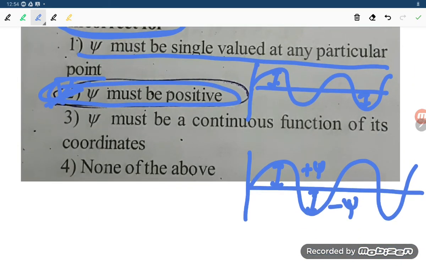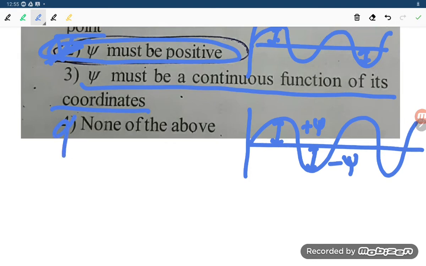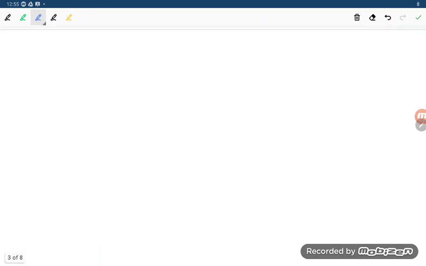Let us read out option number 3. Psi must be a continuous function of its coordinates. Yes, correct. This is a continuous function. None of the above, that is not. So our required answer is option number 2. Okay student, now let us move to another problem.